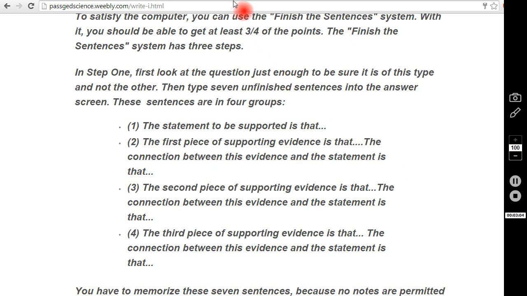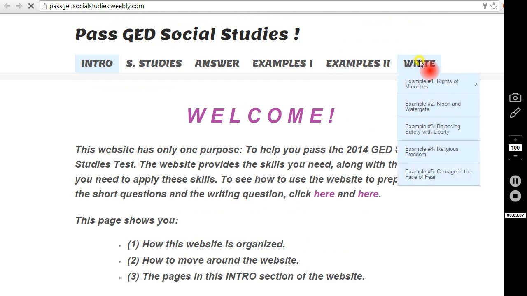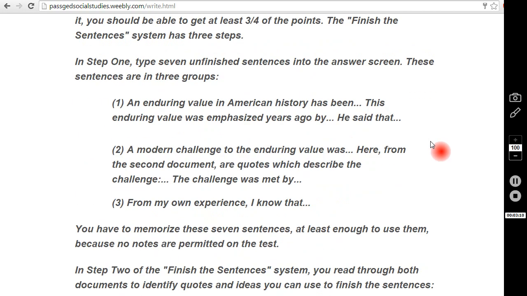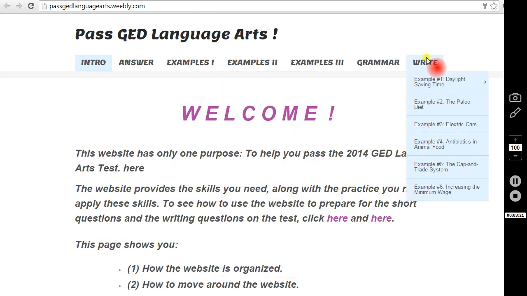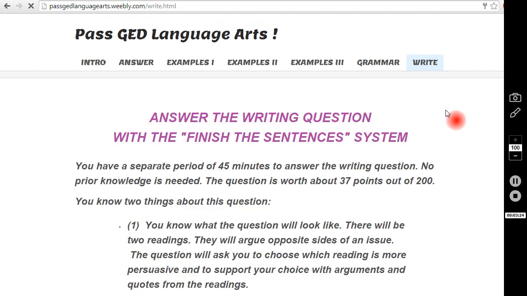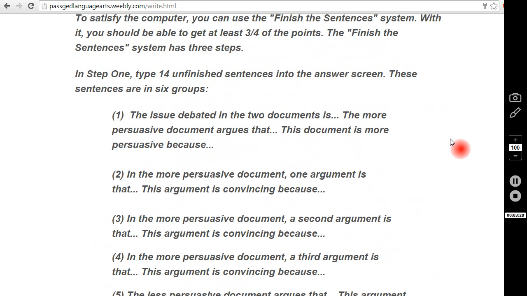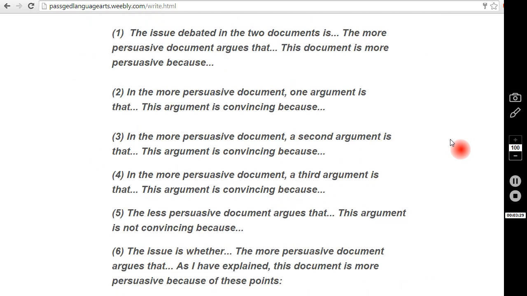Now if you go to social studies and look at the right section there, you see a different set of unfinished sentences in step 1 of the finish the sentences process. And if you go to language arts, and I'll click on the right section, there's still a different one. There are 14 sentences in language arts. That's a lot, but there is a pattern to it.